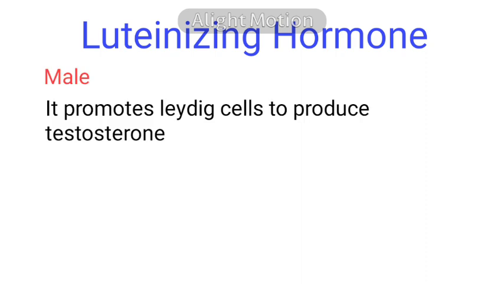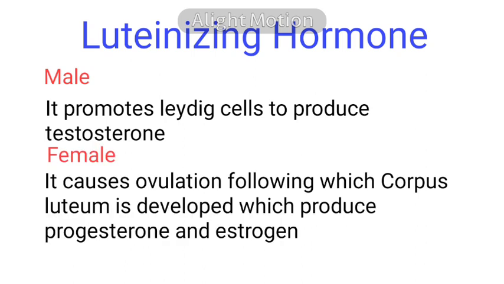Luteinizing hormone. In male it promotes the Leydig cells of the testes to secrete the male sex hormone testosterone. Leydig cells are found in the pair of testes. In female it causes ovulation.